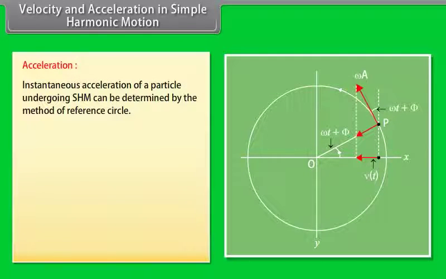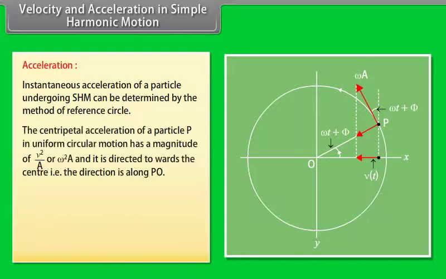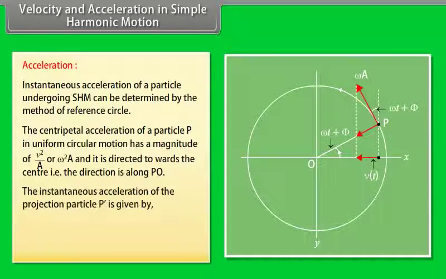Instantaneous acceleration of a particle undergoing simple harmonic motion can be determined by the method of reference circle. The centripetal acceleration of a particle P in uniform circular motion has a magnitude of v squared by A or ω squared A, and it is directed towards the center, that is, the direction is along PO. The instantaneous acceleration of the projection particle P dash is given by a(t) = −ω²A cos(ωt + φ) = −ω²x(t).